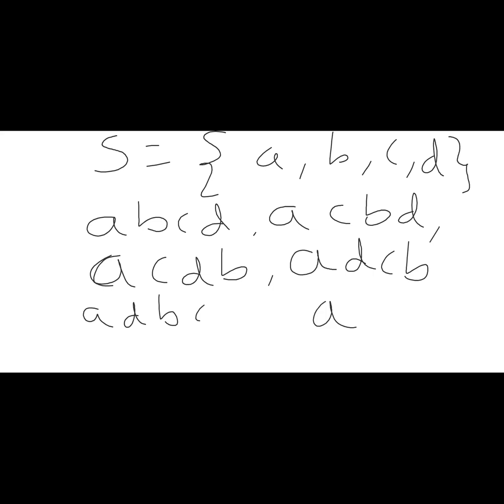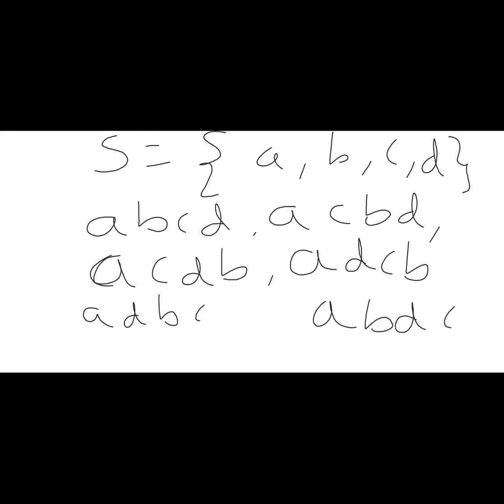A, B, D, C. With respect to A, is there any possible combination or permutation we'll get? A, B, C, D; A, C, D, B; A, C, B, D; A, D, C, B; A, D, B, C. Similarly, we can go for B, and similarly C, and similarly D.